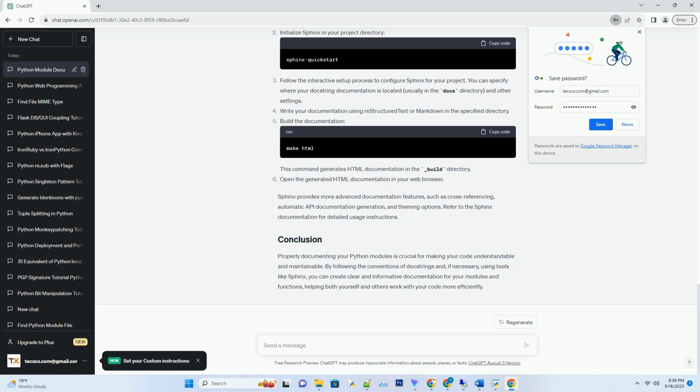Properly documenting your Python modules is crucial for making your code understandable and maintainable. By following the conventions of docstrings and, if necessary, using tools like Sphinx, you can create clear and informative documentation for your modules and functions, helping both yourself and others work with your code more efficiently.